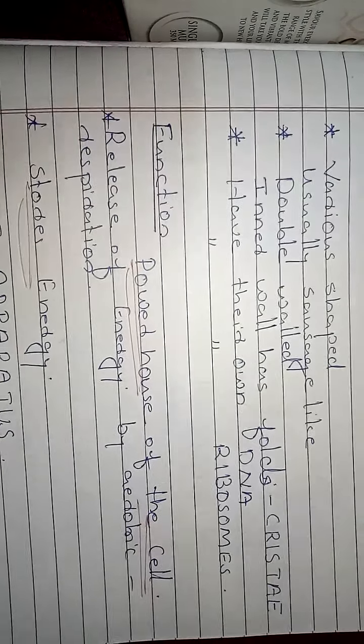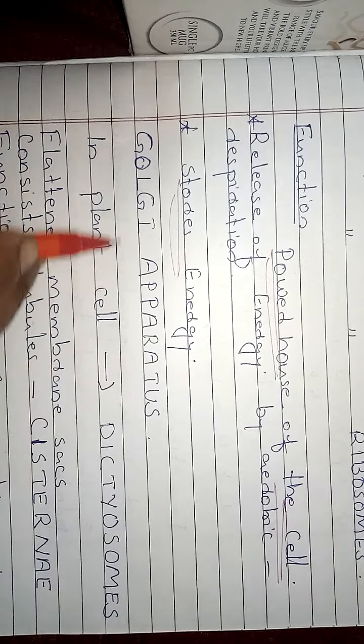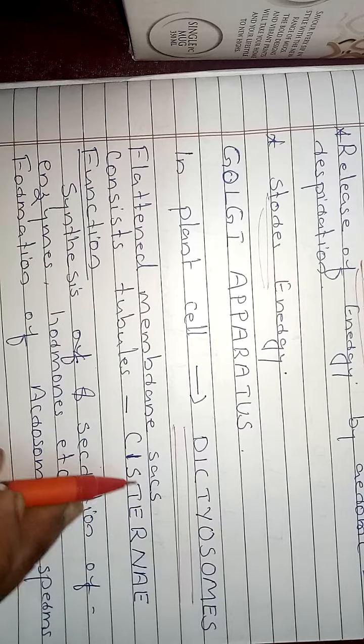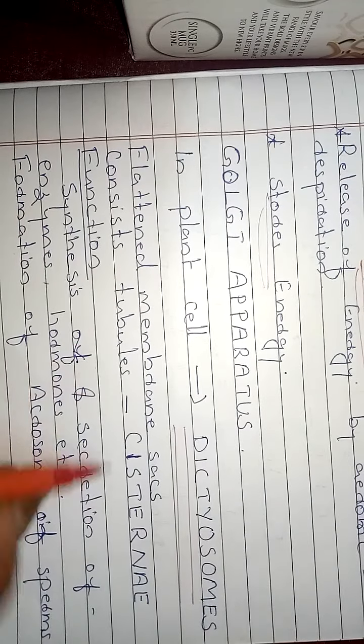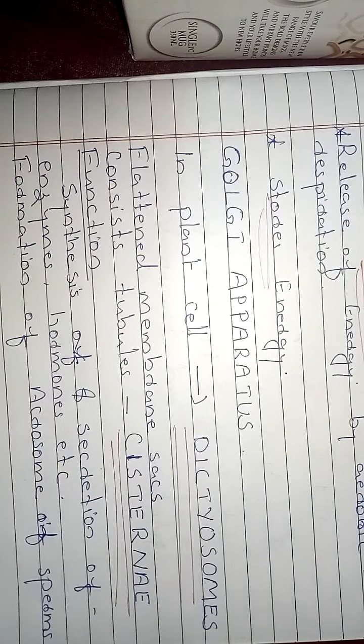The next one is Golgi apparatus. Golgi apparatus is the next cell organelle present in the cell. In the animal cell we call it Golgi apparatus, and in the plant cell the same organelle is known as dictyosomes. It is a flattened membrane sac, and it consists of tubules, and the tubules are known as cisternae.